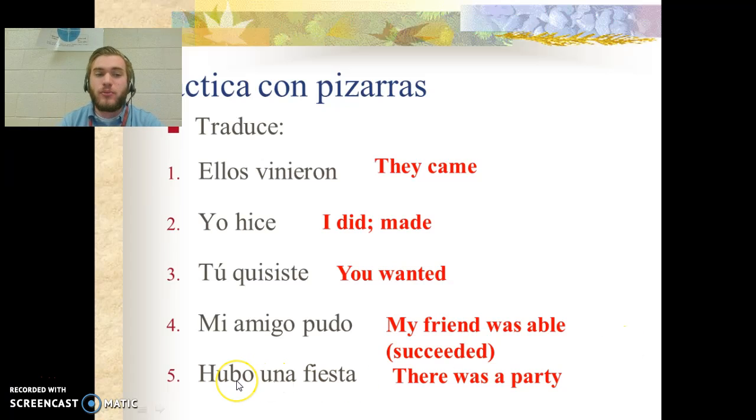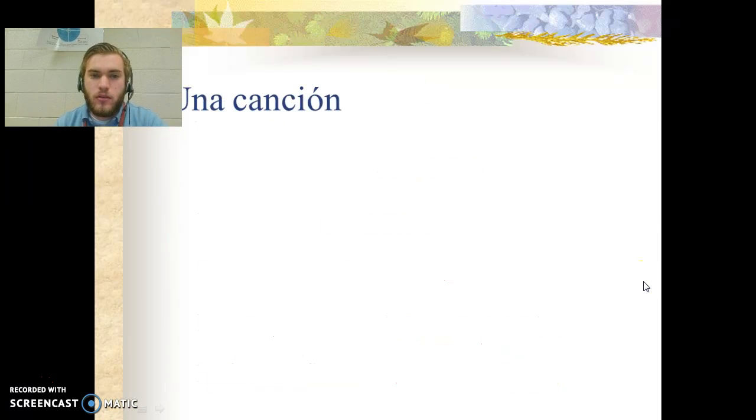Remember, hubo is the preterite tense of hay, there is or there are. Hubo, there was or there were. All right, and that is going to conclude our lesson over J-stems and some practice of irregular preterite.